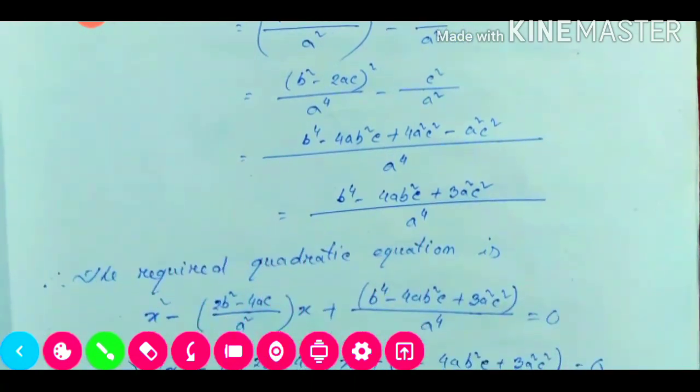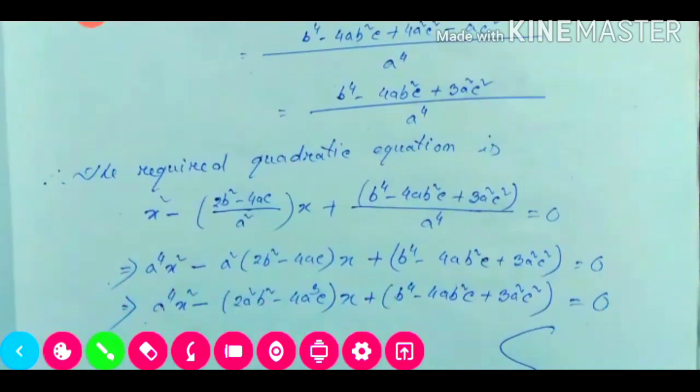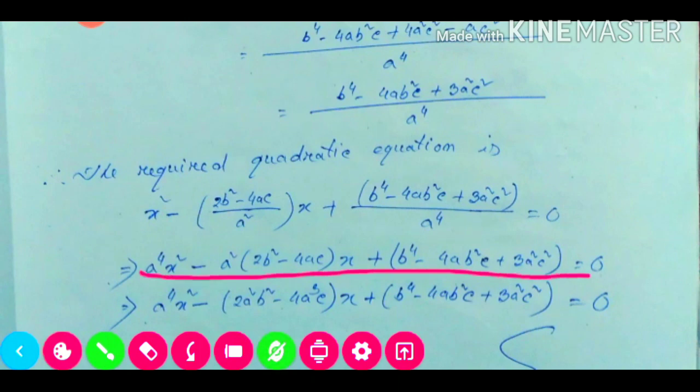Now the required quadratic equation is x square minus sum of the roots plus product of the roots. Then we are taking LCM. After taking LCM and cross multiplication, we are getting this line. Now with a square we need to multiply this one. So if we multiply, it will be 2 square b square and minus 4a²c, because it is a square, it is a, so it will be a²c, into x, outside the bracket, and this portion same to same will remain, is equal to 0. So which one is our required quadratic equation?